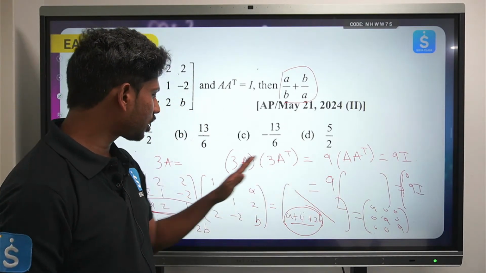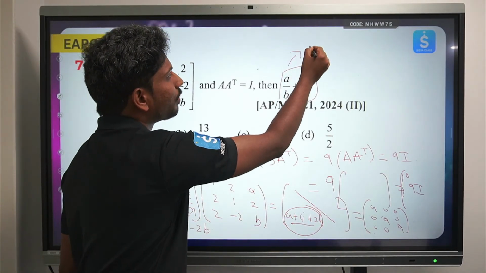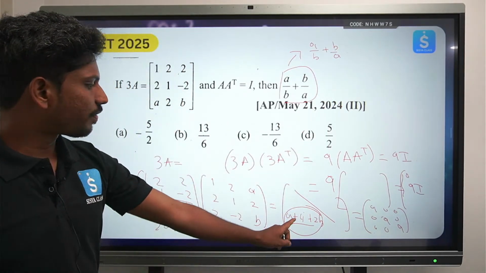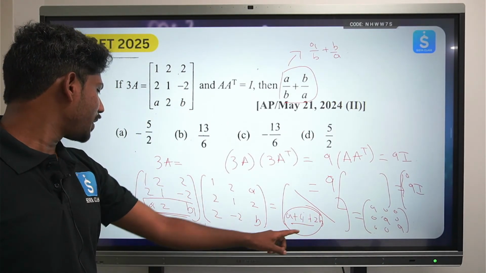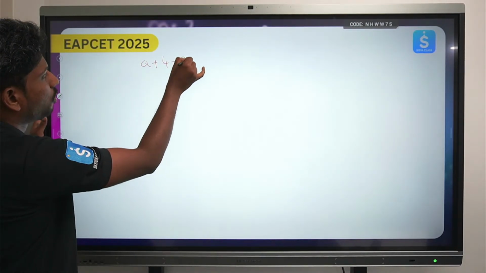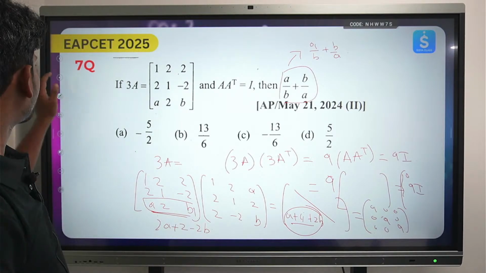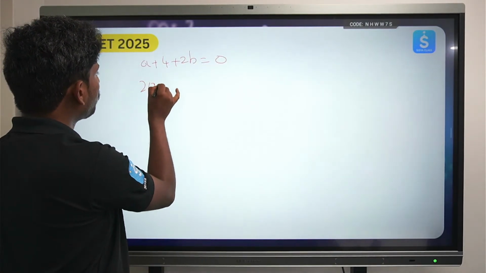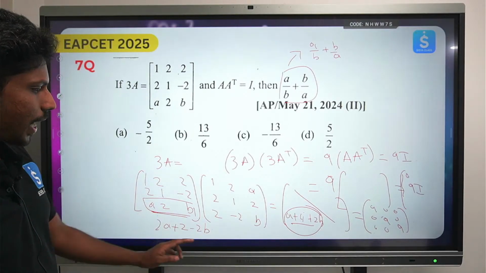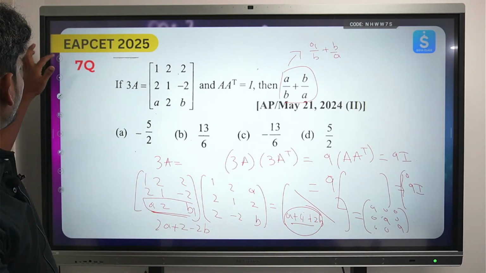I am not multiplying all of this out; I just want to find the values of A and B, but ultimately I want the value of A by B plus B by A. If I get these values, that is enough for me. So first equate: A plus 4 plus 2B equals 0, and the next one is 2A plus 2 minus 2B equals 0. So we have these two equations, A plus 4 plus 2B and 2A plus 2 minus 2B.